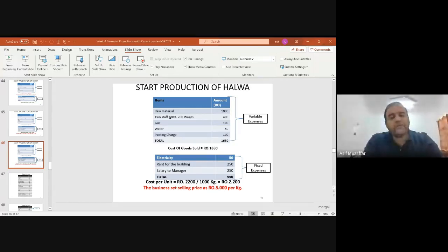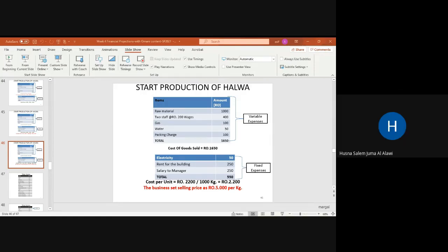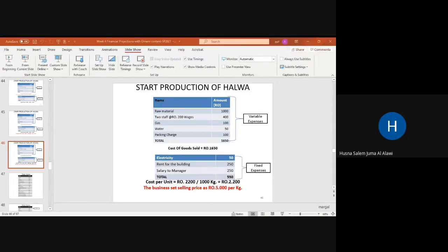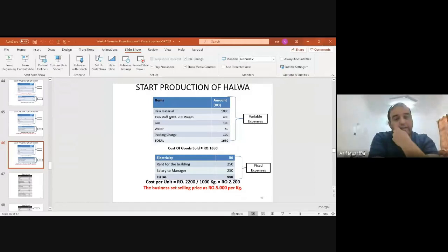Okay. If they set a price of 4 riyal, is it okay? Yes, also. What about 3 riyal? I think no. Still, they are getting a profit. 3 riyal minus 2.2 is 800 paisa profit per kg. Still there is a profit. As long as their price is higher than their cost, it's good.